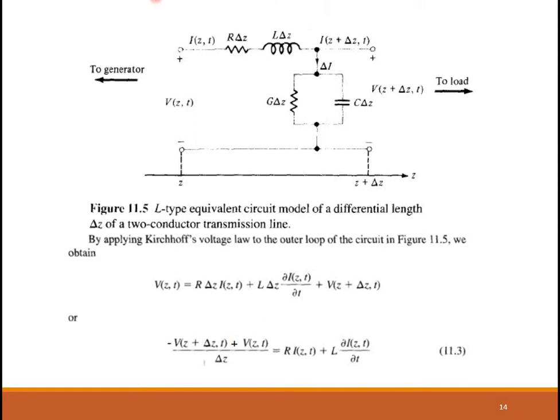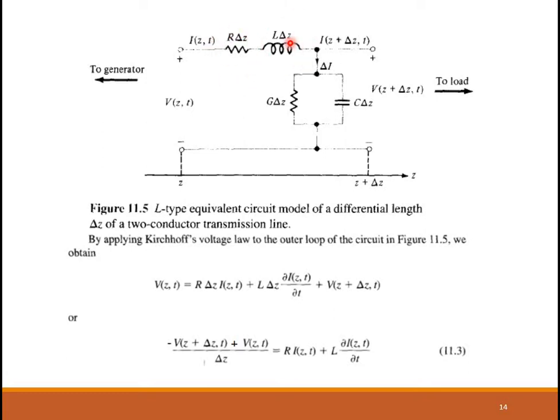So we are going to apply Kirchhoff's voltage law, the KVL rule, to the outer loop. What is the outer loop? The outer loop is this loop: V(z,t), the current which flows through R and L, and then it comes here. This is your outer loop. If I apply KVL to this outer loop, what does the expression become? V(z,t) is equal to the drop here. What is the drop here? I(z,t) into RΔz. I into R, that is the drop across the resistance.